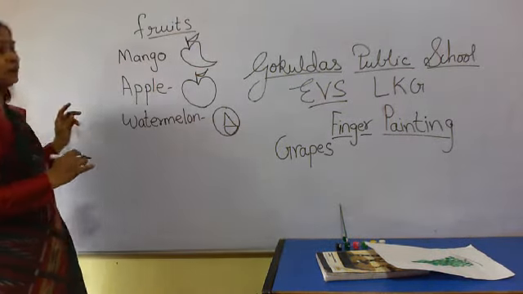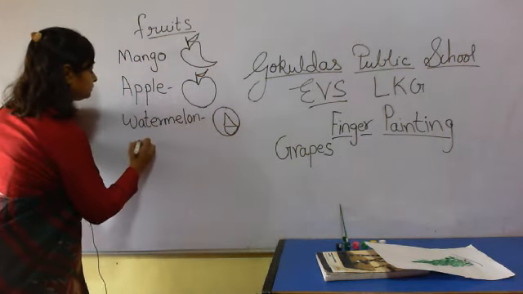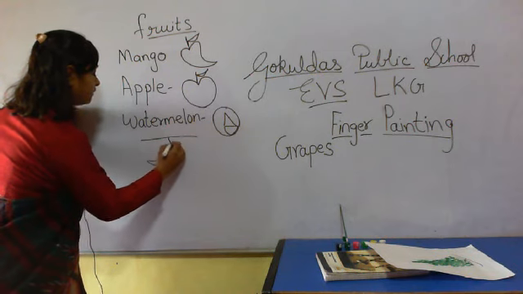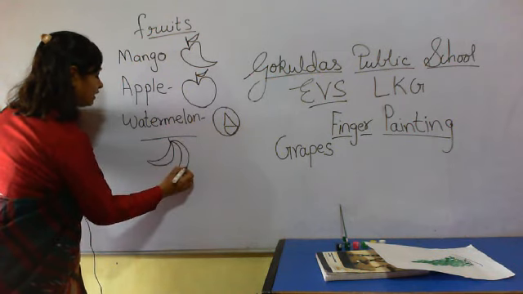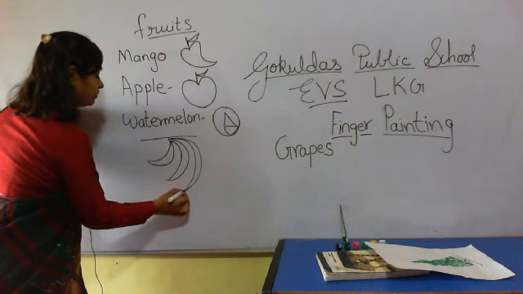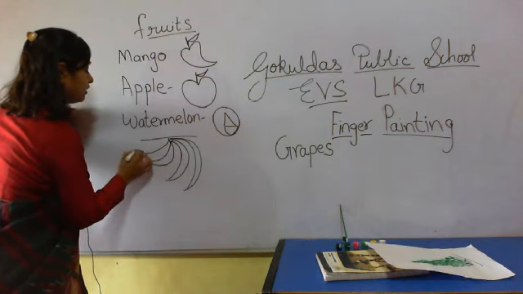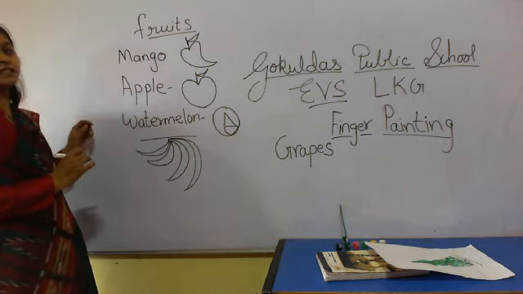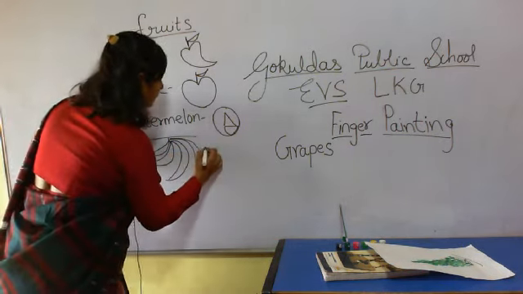Then which fruit? Banana. B for banana. Do you like to eat banana? Yes, it is yellow in color.